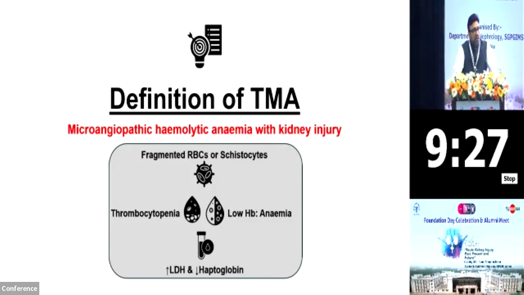Intravascular hemolytic anemia is diagnosed by the presence of fragmented RBCs, or what you call schistocytes, on peripheral smear examination, increased LDH levels, and low haptoglobin levels. Many a times we do not have all the three investigations, so you could use either two of them to make the diagnosis of microangiopathic hemolytic anemia.